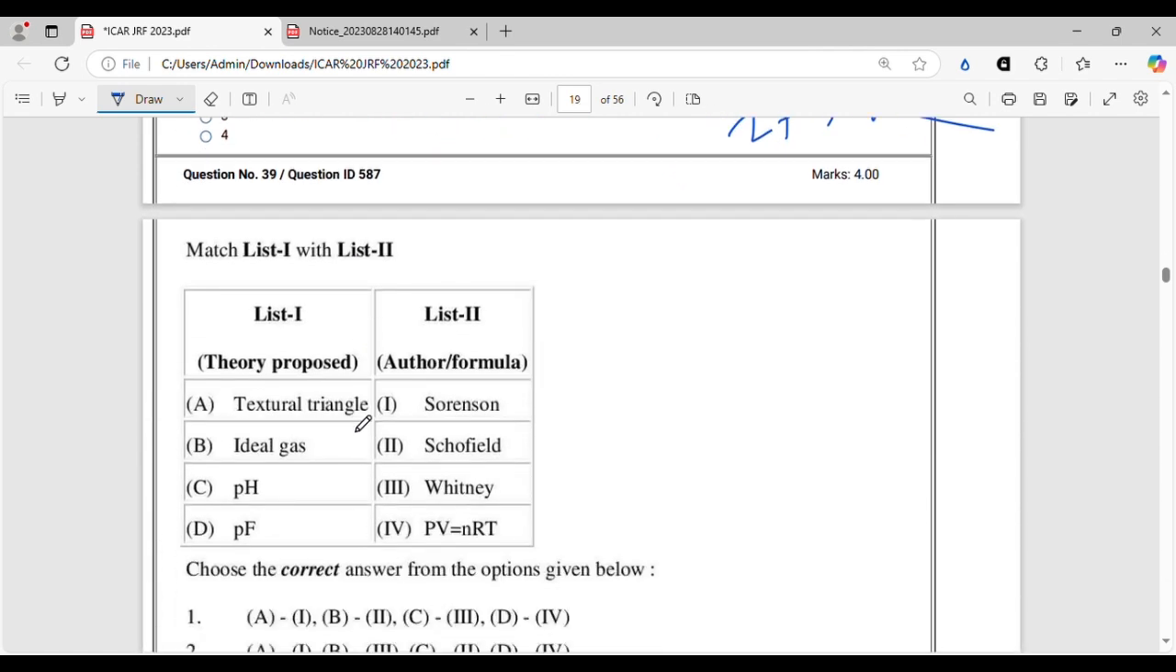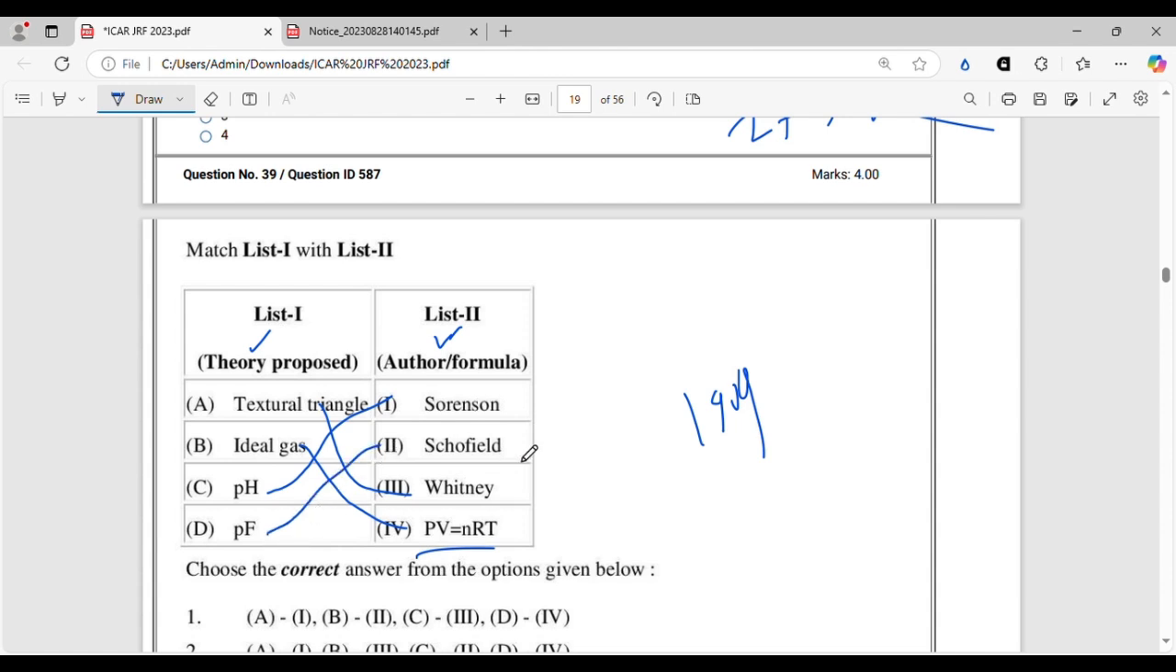Let's move on. Match the following question. Here you have to match the theory proposed along with the author or the formula who gave the theory. So textural triangle, we all know, was given by Whitney. Then ideal gas equation, this is a basic class 8 question, PV equal to nRT. pH was given by Sorensen, Danish chemist, we know. pH given in 1909. pH scale, negative logarithm of hydrogen ion activity in a solution. And finally, pF was given by Schofield.